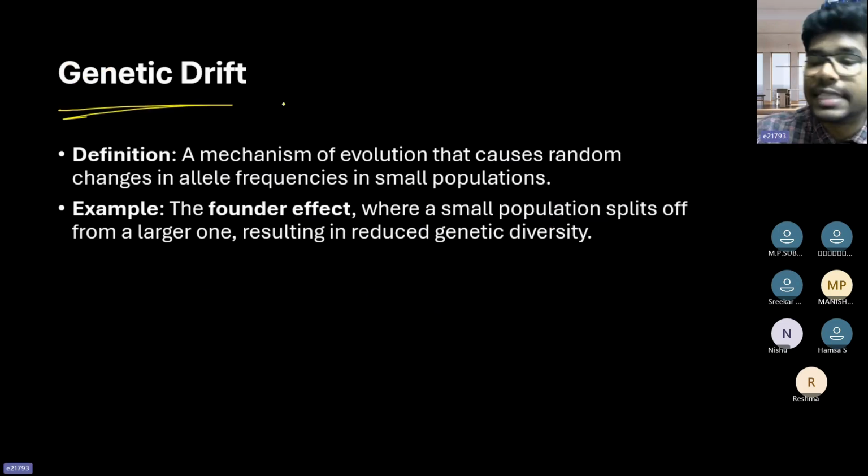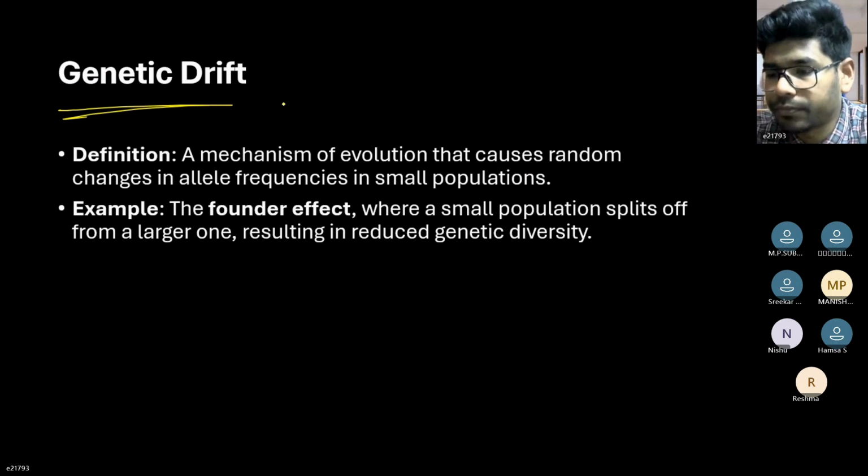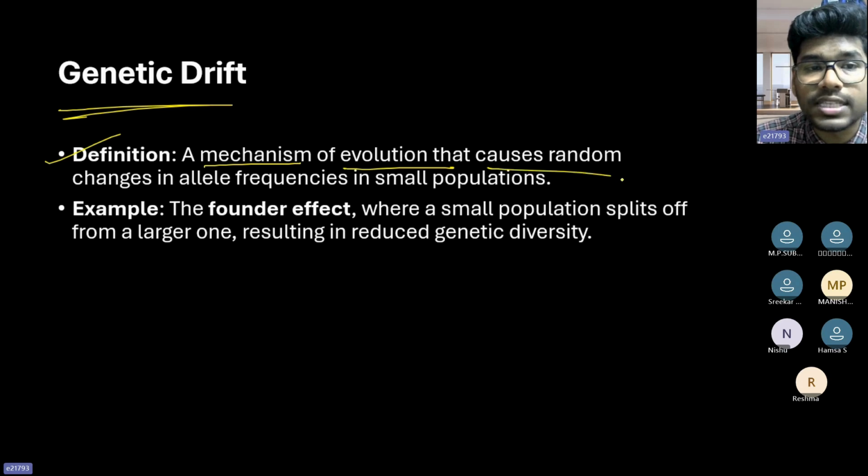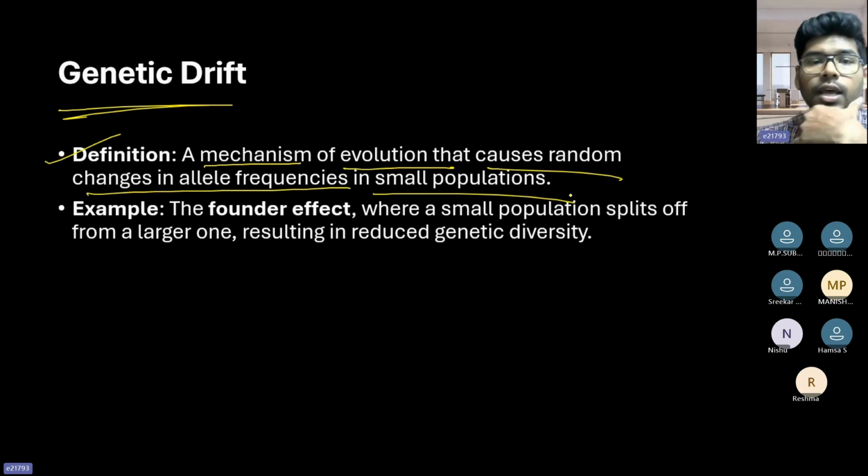The next one is genetic drift. What is genetic drift? It is a mechanism of evolution that causes random changes in allele frequencies in a smaller population. That is what we call genetic drift. That means because of genetic drift, evolution happens, which causes random changes in allele frequencies in a smaller population.